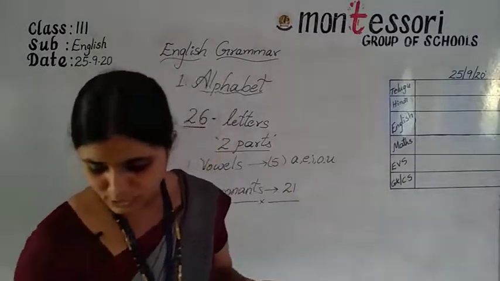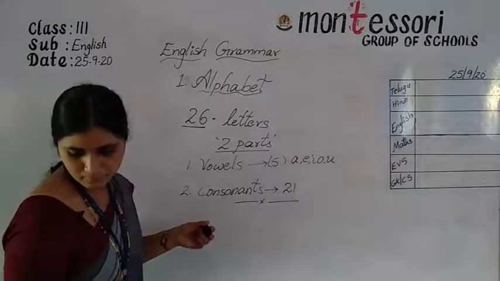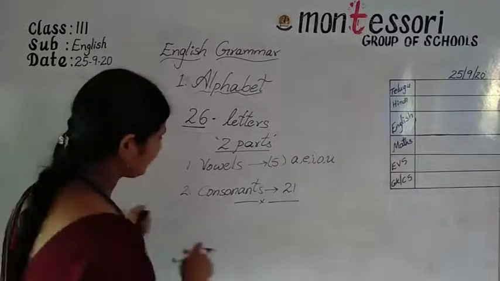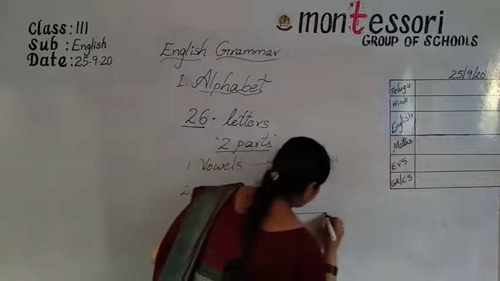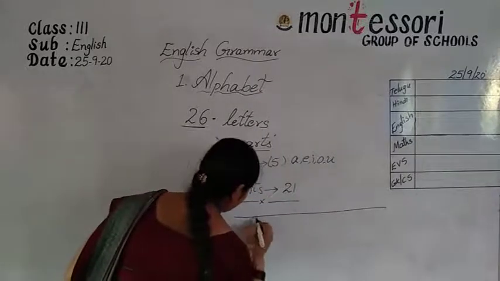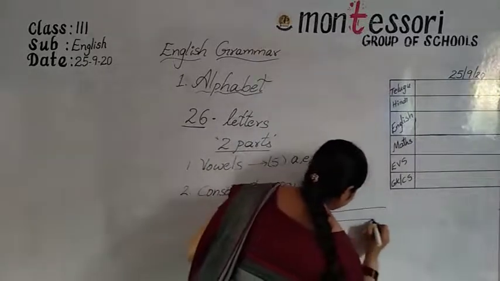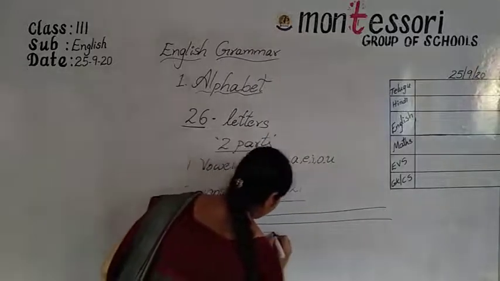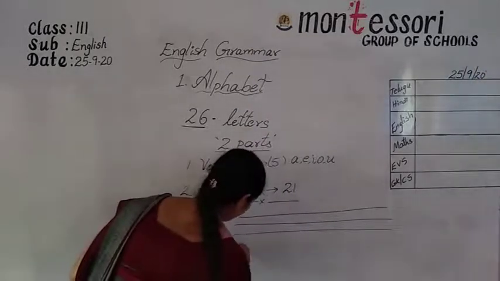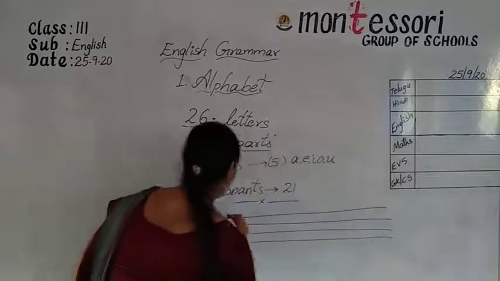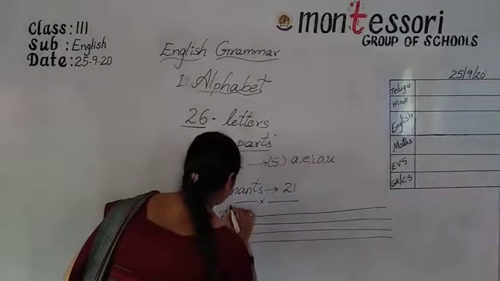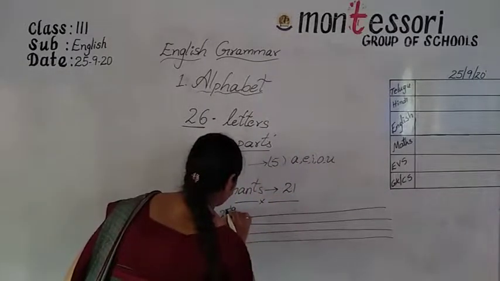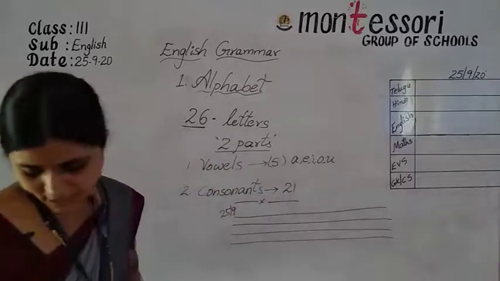Now take out your small copies, all of you. Write today's date, 25/9.